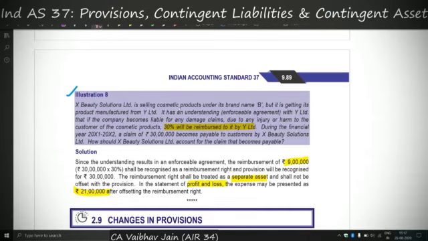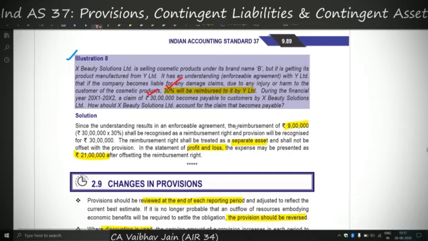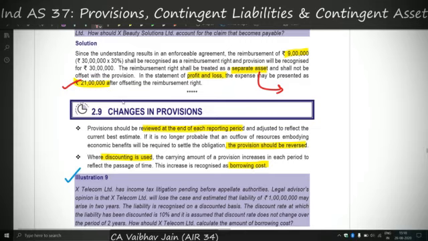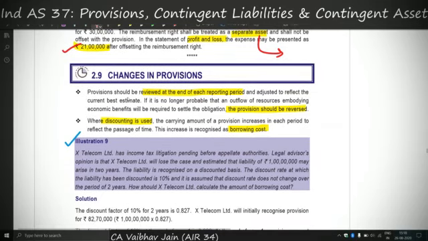X Beauty Solutions is selling cosmetic products under brand name B, getting manufactured from Y Limited. So if there is any injury or harm, Y Limited will reimburse X to the extent of 30%. And if there is a claim for 30 lakhs, how will it be treated? It is very simple. In the balance sheet, we'll recognize an asset of 30 lakhs fully as a separate asset, and in the PL we net off, we'll recognize 30 lakhs minus 30% of 30 lakhs, that is 21 lakhs in our PL, after netting off with the reimbursement asset or the reimbursement right. So this covers our reimbursement topic, which was, I think, testable in exams.